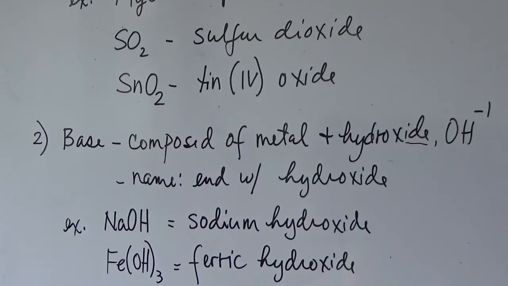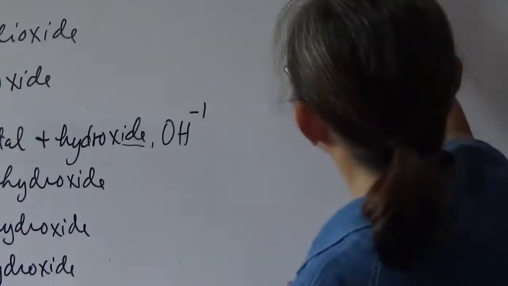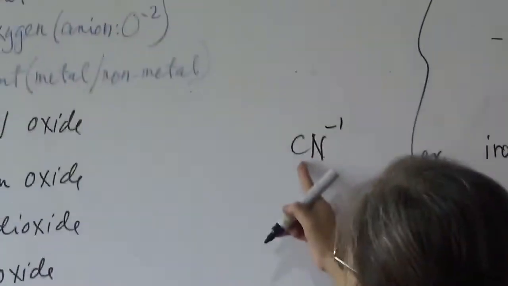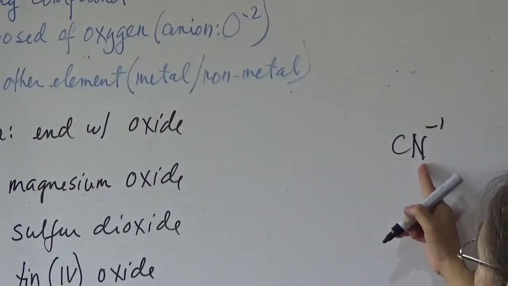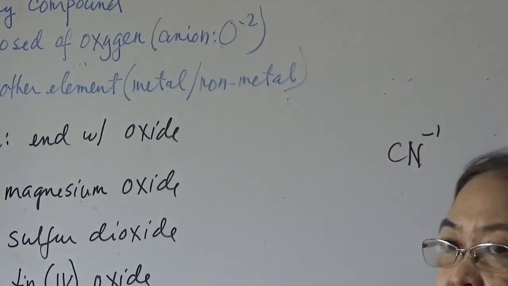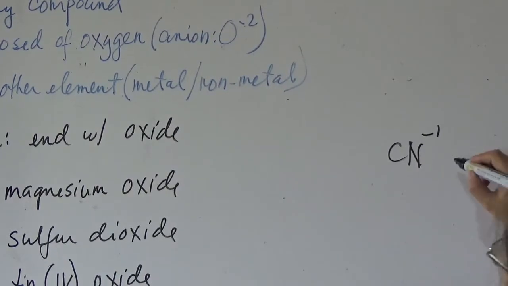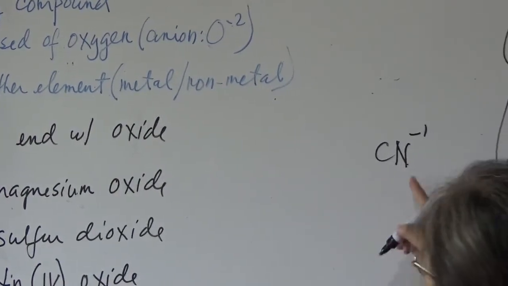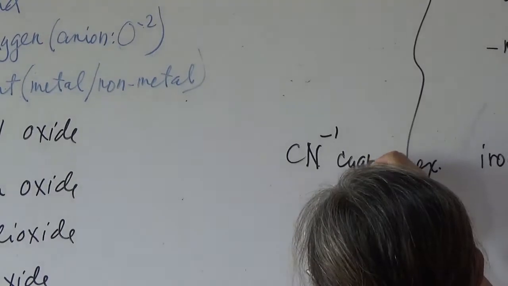So hydroxides or bases are actually one of the exceptions to the rule that binary compound names end with IDE. Bases are not binary compounds, but they are named like binary compounds because they end with IDE. Another exception is the compounds of cyanide. We know that cyanide, CN, is -1. It has 2 elements, carbon and nitrogen, so once it is combined with a cation, it will not form a binary compound. But still the name ends with IDE because this one is cyanide.